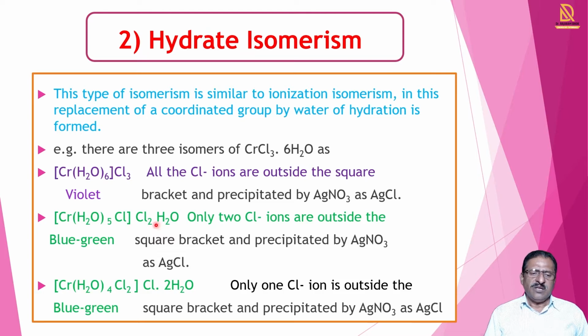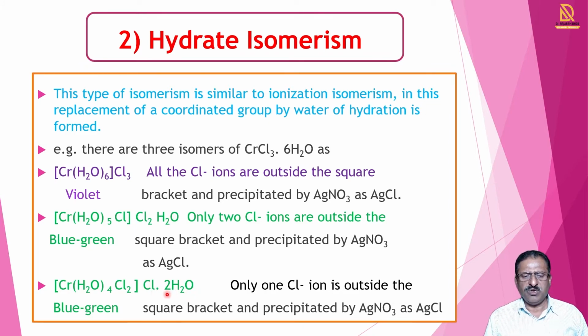Again, it gives a third isomer. For that purpose, two water molecules are replaced by two chloride ions from outside the square bracket. So from the 3 Cl outside the square bracket, two pass inside, replacing two water molecules, and the two water molecules come outside the square bracket. So we get [Cr(H2O)4Cl2]Cl·2H2O.